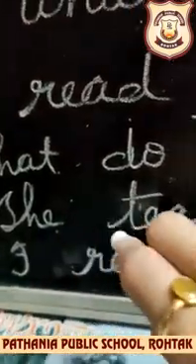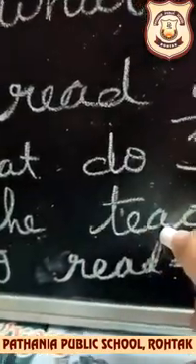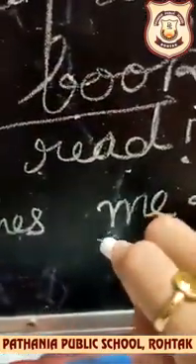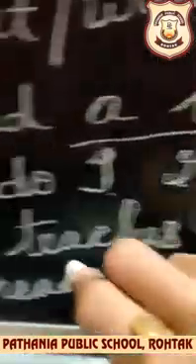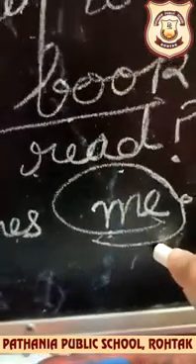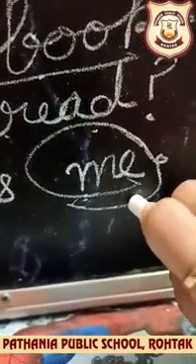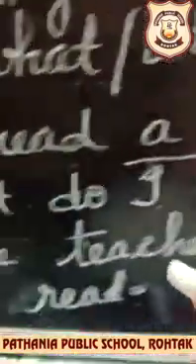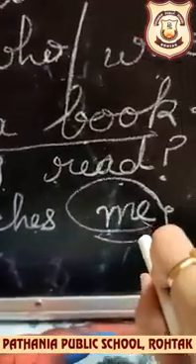When we frame the question for this answer: to whom does she teach? She teaches me. So, me is giving the answer of to whom. So, it is an object here. She is the subject here. Teach is a verb here. And me is an object because it is giving the answer of whom, and it is a receiver also. She is the doer who is teaching, and to whom she is teaching: me.